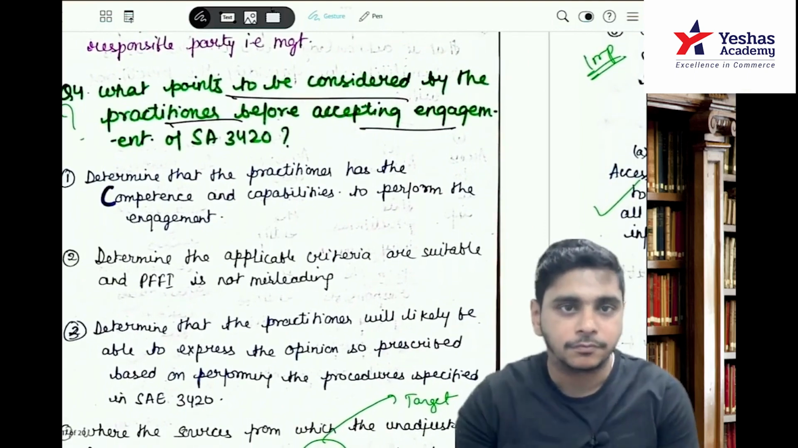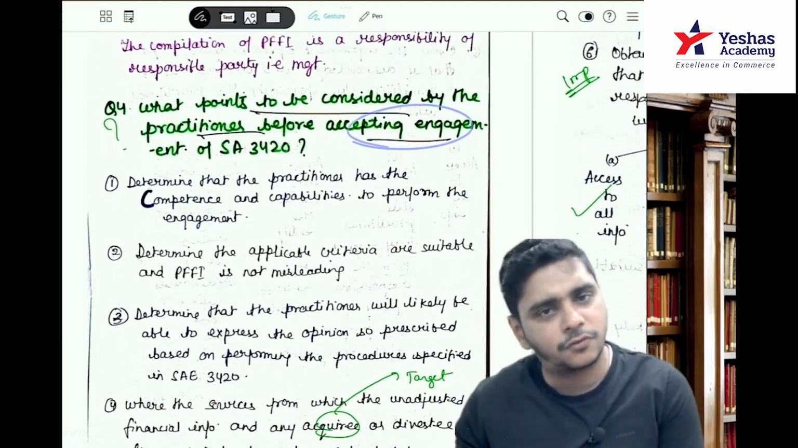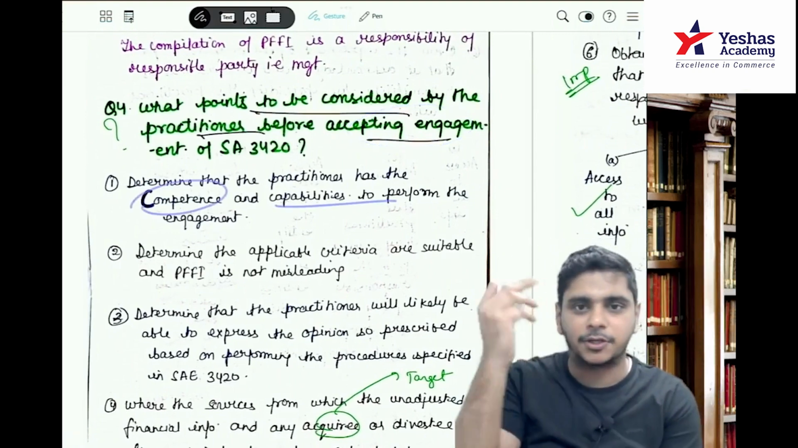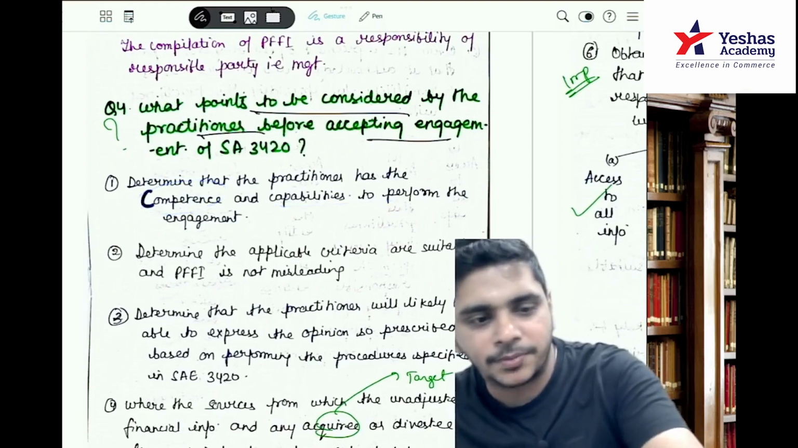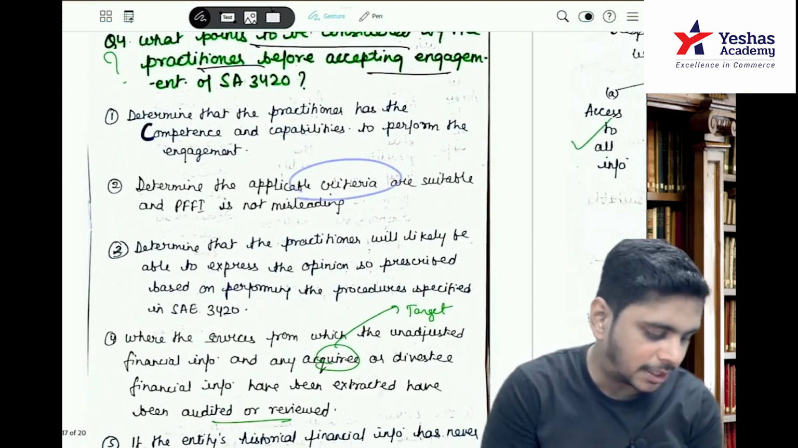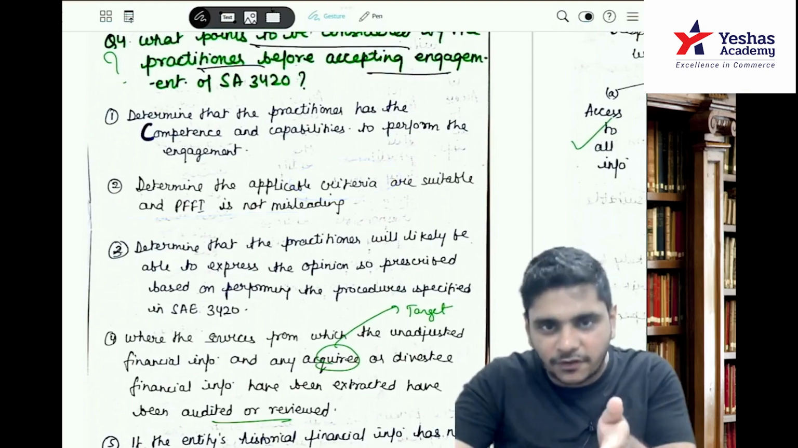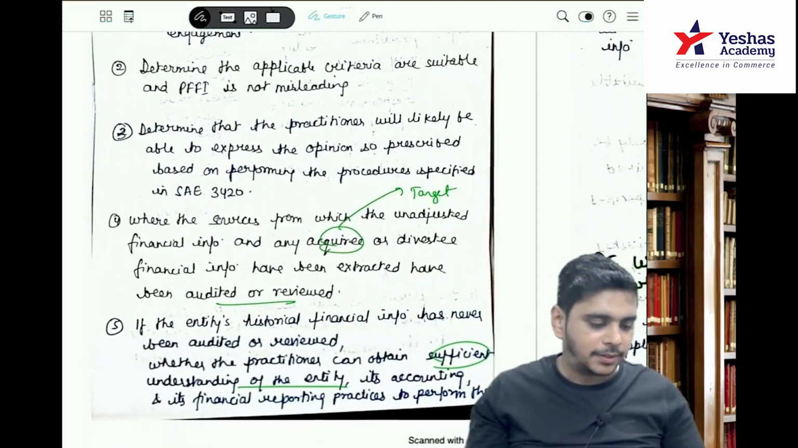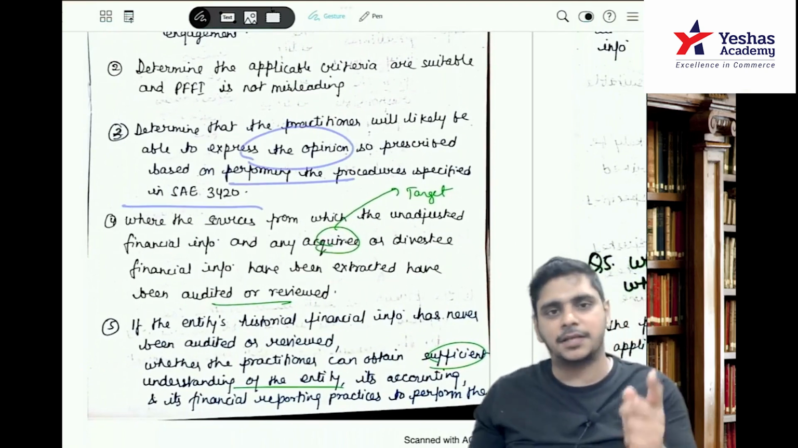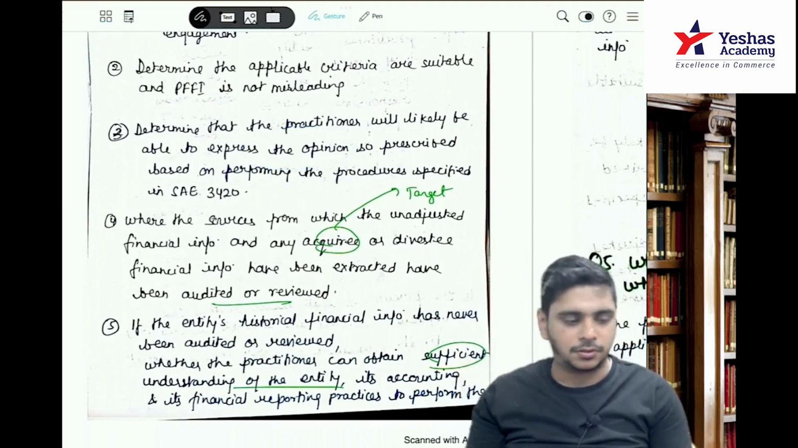Now, what points are to be considered by the practitioner before accepting an engagement under SAE 3420? Number one, determine that the practitioner has competence and capability to perform the engagement. Number two, determine the applicable criteria are suitable and the PFFI is not misleading, because the PFFI will be compiled by the management. Determine that the practitioner will likely be able to express an opinion based on performing the procedures prescribed in SAE 3420.